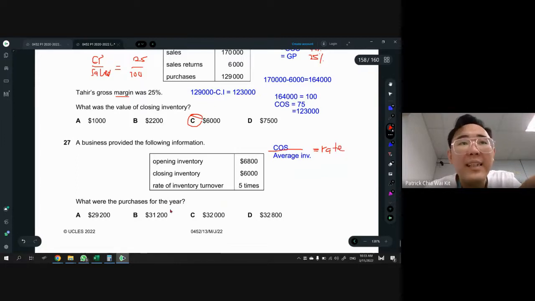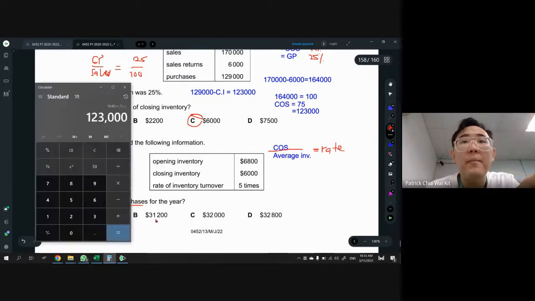Right now they're asking us for purchases, not COS. So first you have to find average inventory by taking 6800 plus 6000, then divide by 2. You get 6400. Take 6400 times 5, because average inventory is 6400 and the rate is 5, to find cost of sales. You get 32,000. So cost of sales is 32,000.